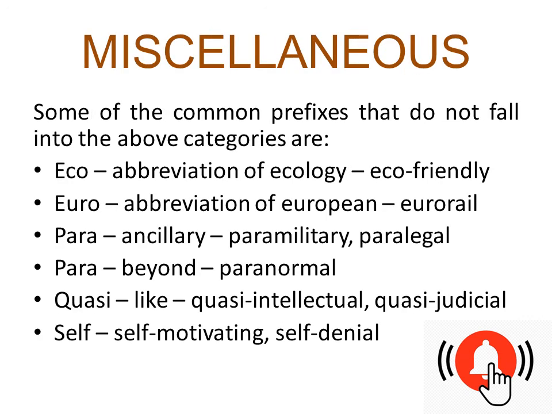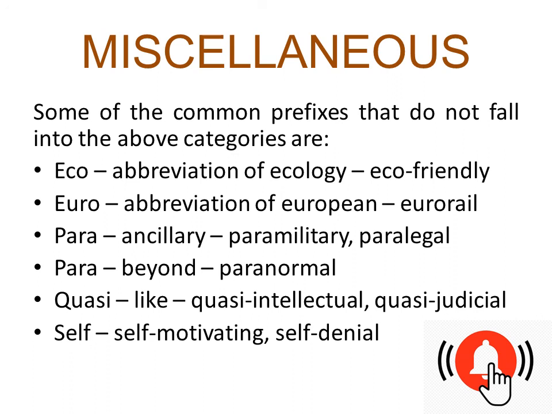Coming to the last one, miscellaneous, which doesn't fall in the above, would come in miscellaneous. There are some common prefixes that do not fall into the above categories, but they are prefixes. So we will call them miscellaneous prefixes, like eco, which is an abbreviation of ecology: eco-friendly. Euro, which is an abbreviation of European: Eurorail.